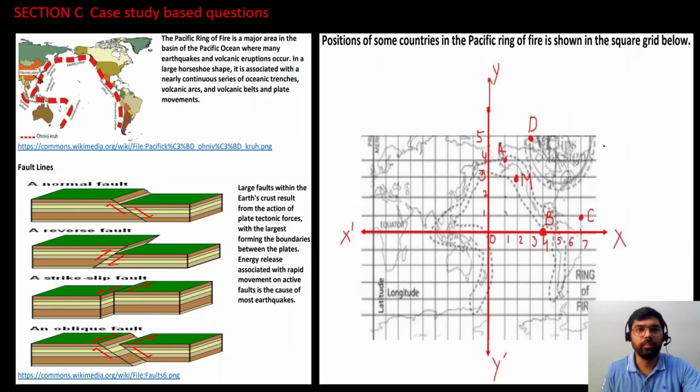Okay, so we have completed all the questions of section A. Now we will be starting with section B. And section B has case study based questions, and we have two case studies. First case study is based on the coordinate system. So you can see a square grid is there, where the x axis and y axis are, and some coordinates are given. Some points are shown, which are the coordinates of some countries. Based on this given case study, we have to solve some questions.